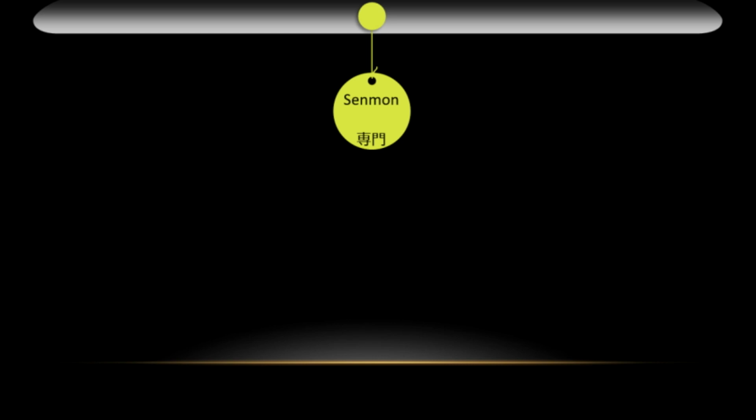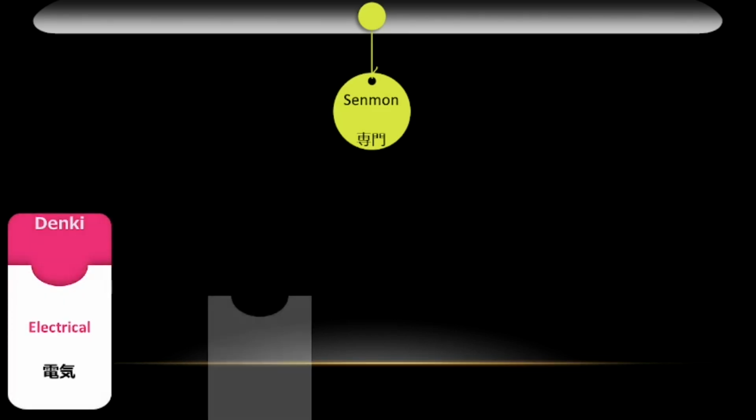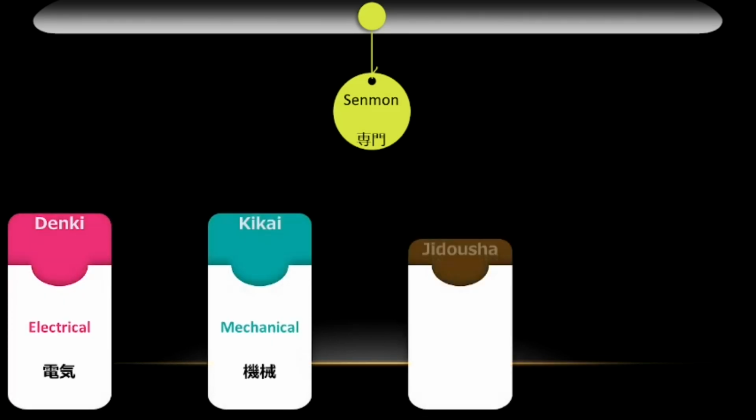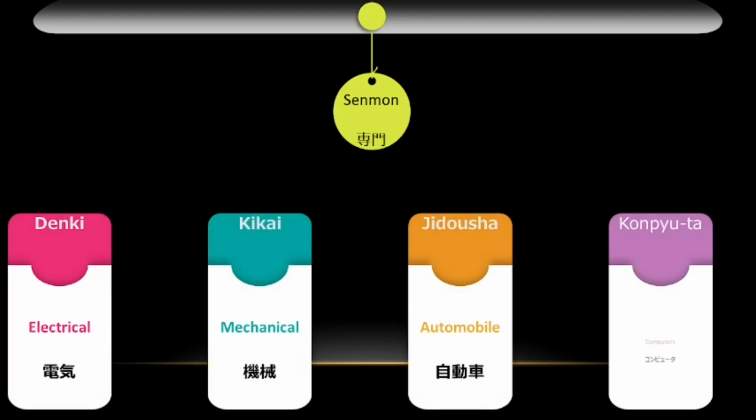In today's world, we have endless number of specialities. I will start with the popular ones. The first one is denki, which means electrical and electric equipment. The same word is also used for electricity and electric light. So, if you have any connection with electricity, you can say watashi no senmon wa denki desu.